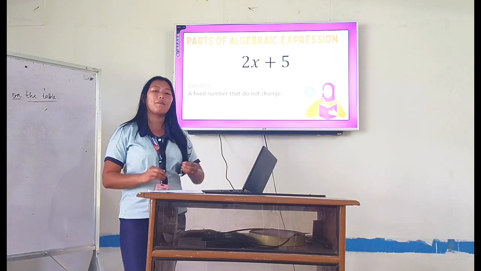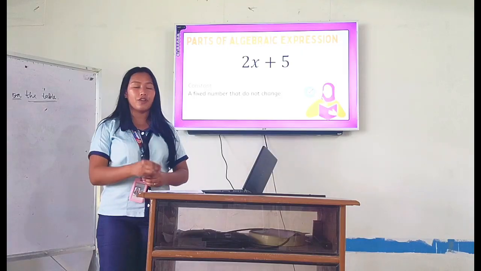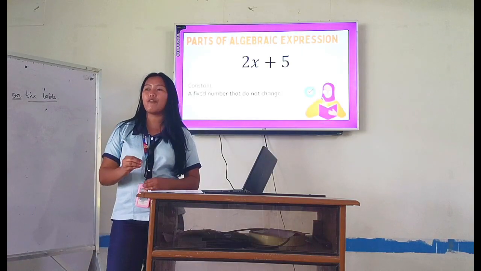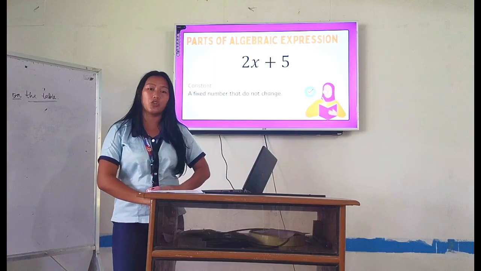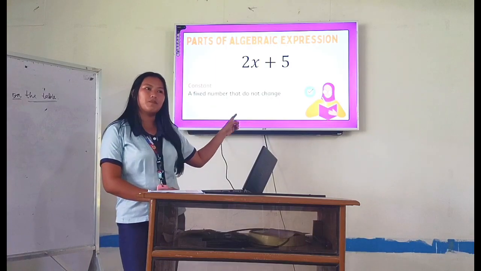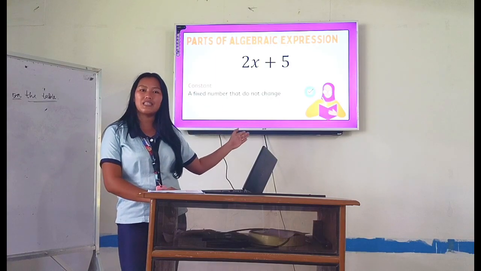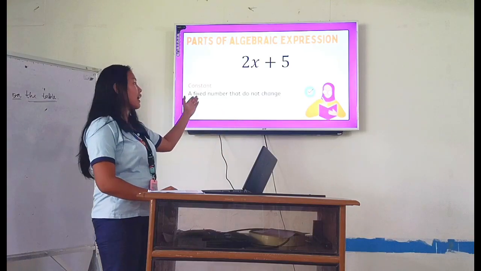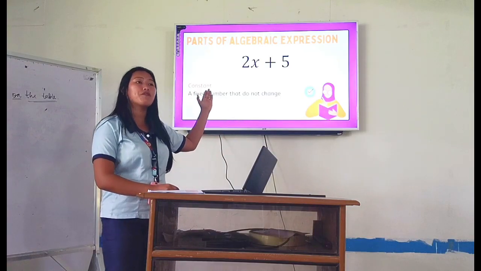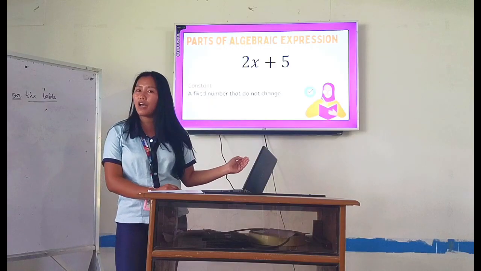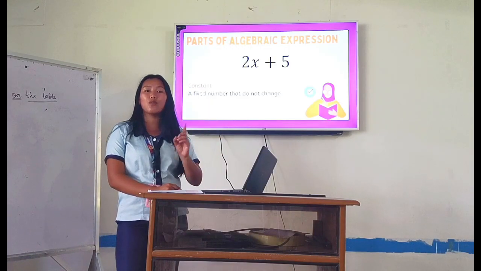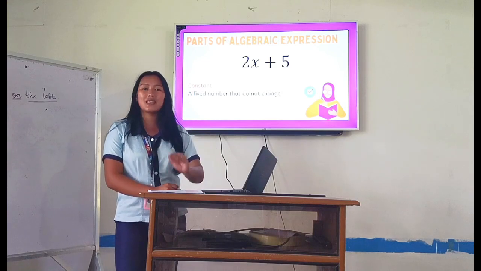If you have a variable, for example the coefficient 2x, it means that the value of that number can change. Why? For 2x, for example, say our x is 5. So you're going to change the x into 5. So the value of 2x will be how much? Yes, 10, because 2 times 5 is equal to 10.